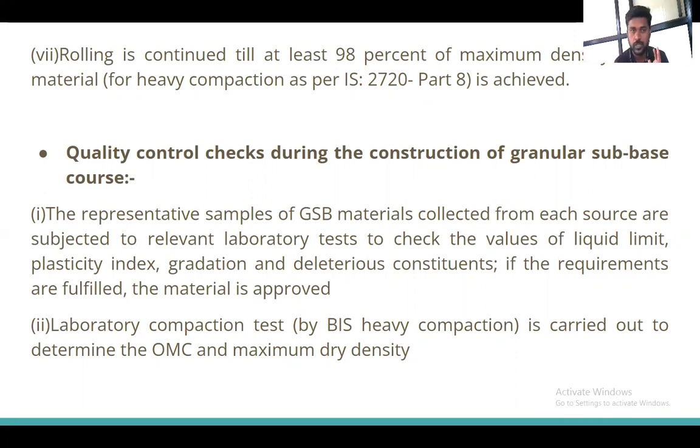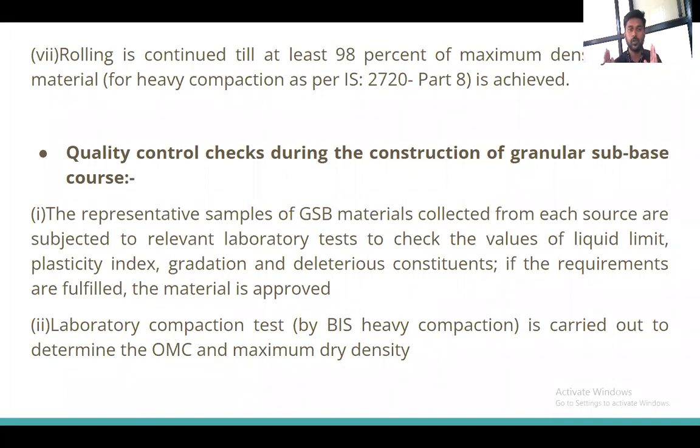Okay, what is the first step? First we have to spread the soil. Then next, after spreading to the desired thickness of the road, if required we have to add water to obtain the optimum moisture content. If I have added the water, I have to mix the water and soil properly. After the mixing, I have to lay the soil with the required width by using the grader blades.